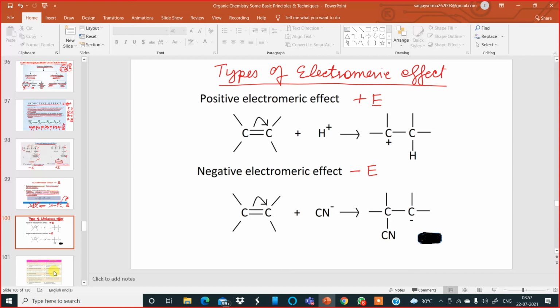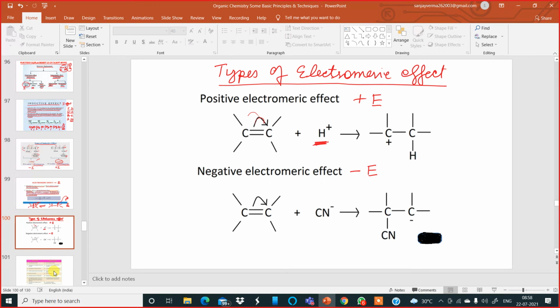If I bring a hydrogen ion, H plus, an electrophile, and it approaches this alkene, displacement of the pi electrons will happen. Either it will go this way or it can go this way also. In the presence of the electrophile, this hydrogen is acting as the electrophile, so the displacement is happening to one of the carbons.